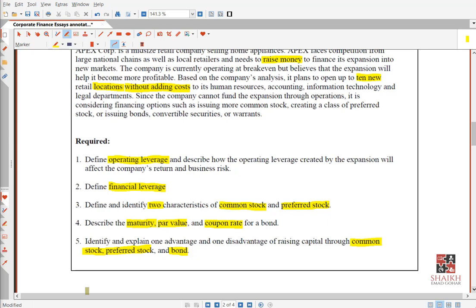But here again, I will also tell you what is a bond, like they are telling you what is a bond, but in the exam you will not write what is a bond because they didn't ask you for that. Please write yes in the chat box if you got this point.